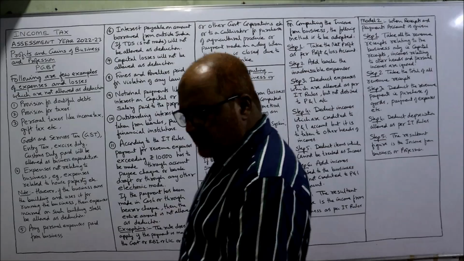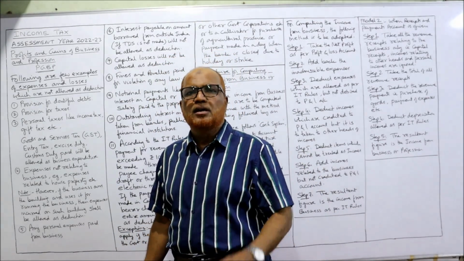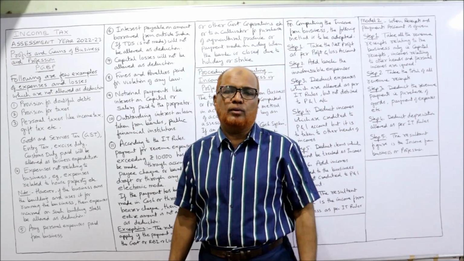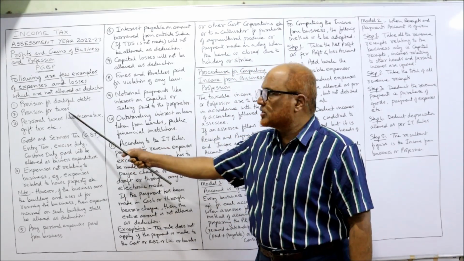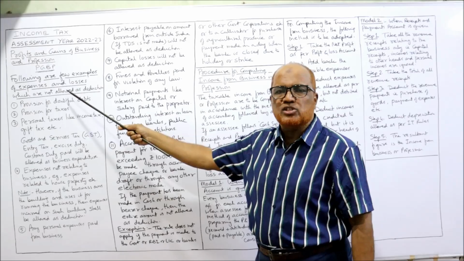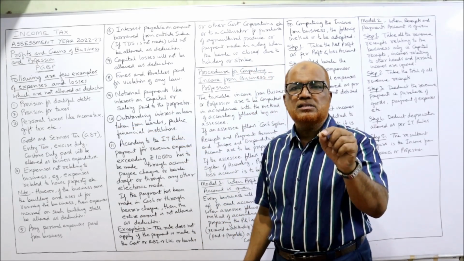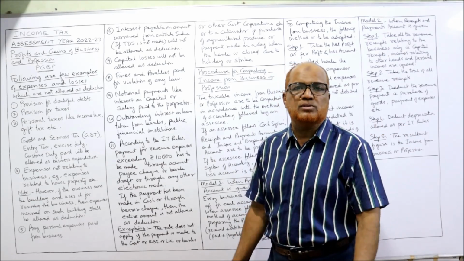Now, in the last video I explained the deductions allowed under the Income Tax Act. Now, what are the expenses and losses which are not allowed by the income tax rules? That's what I'm going to explain. Following are a few examples of expenses and losses which are not allowed as deduction. You have to keep all these points in mind because these points will come up while doing the problems.